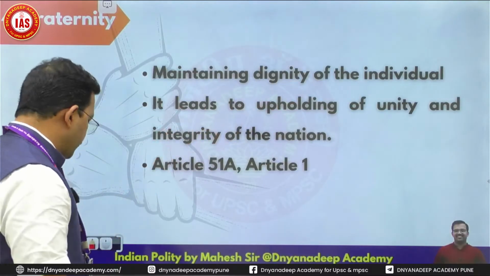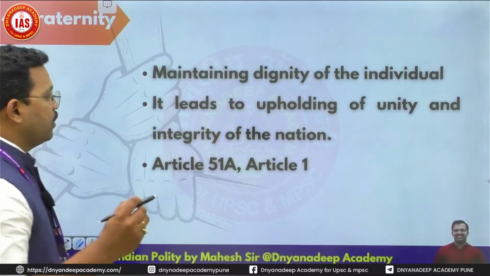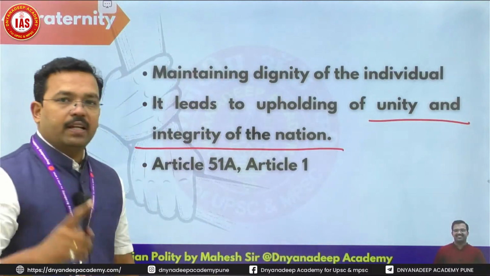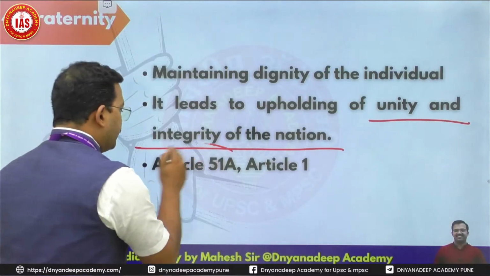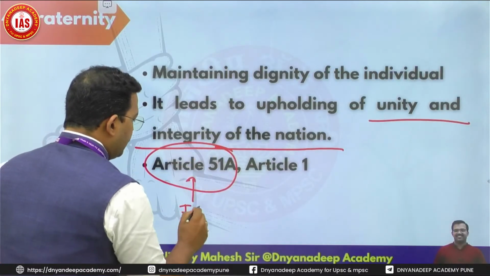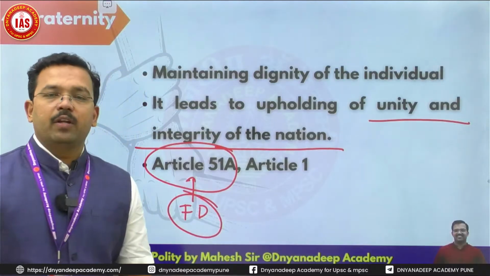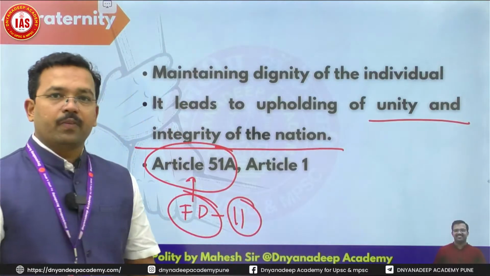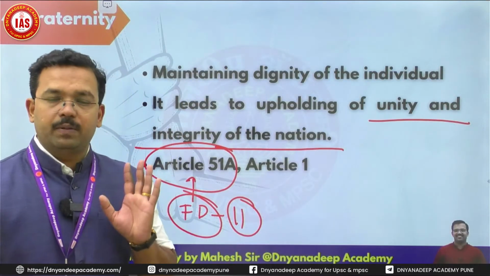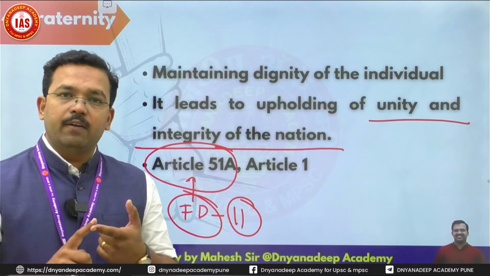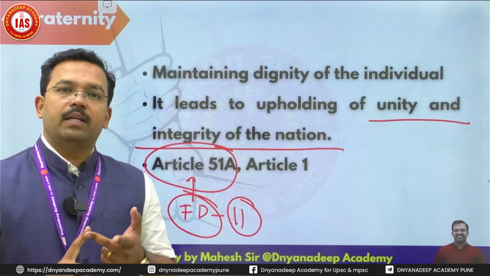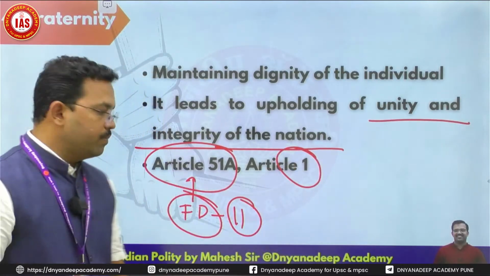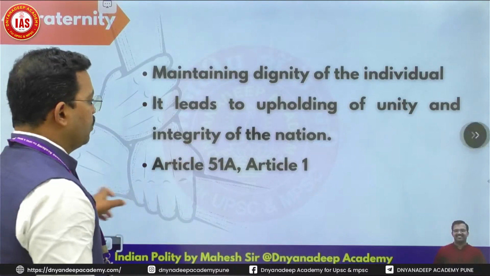It leads to, this is very important, maintaining dignity of the individual leads to upholding unity and integrity of the nation. We are expecting fraternity under Article 51A, that is fundamental duties. How many fundamental duties are there? Right now we have 11 fundamental duties. Simple concept is there. The 42nd Amendment Act added 10 fundamental duties. The 86th Amendment Act added the 11th fundamental duty. And then comes Article 1. So it is basic. You have to remember.